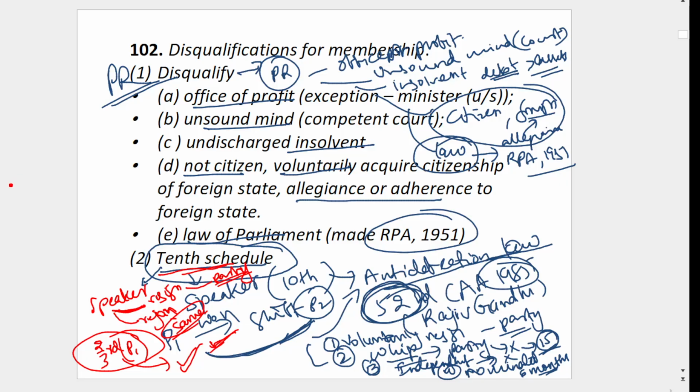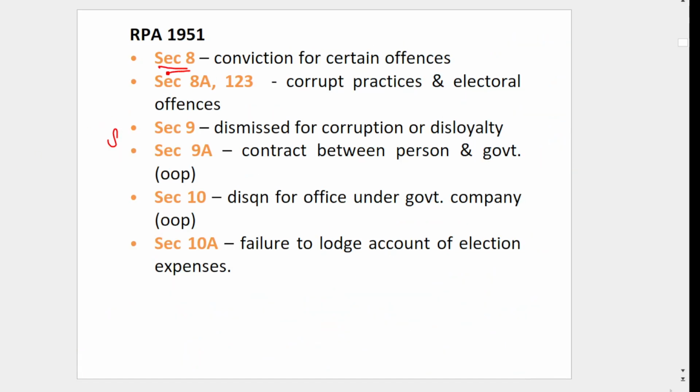This is article 102, disqualification for membership. So here the president can disqualify. This is given under article 103, so we will see article 103. Then article 102 has disqualification by law made by Parliament. So there are some conditions. You see in section 8.